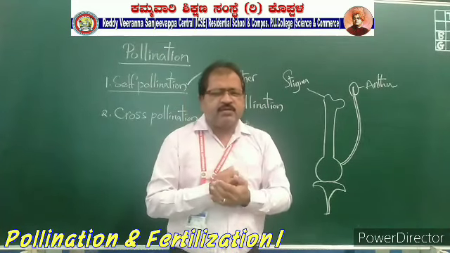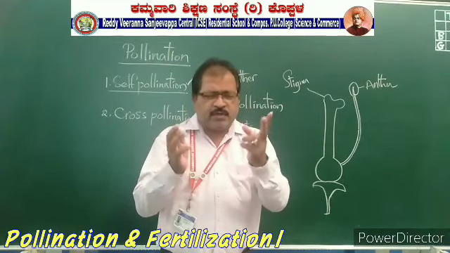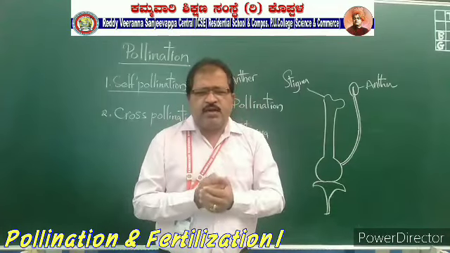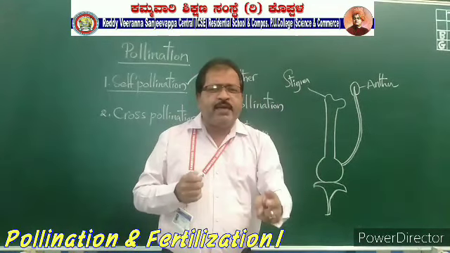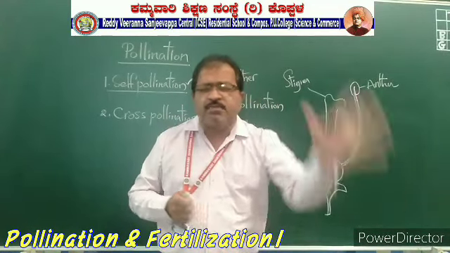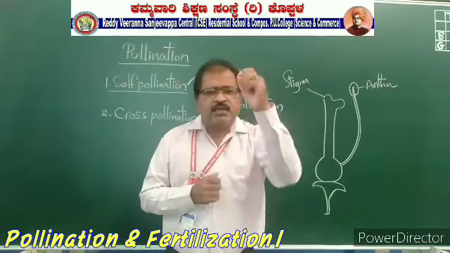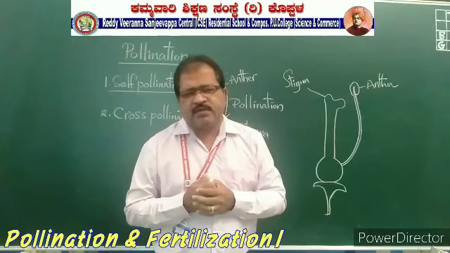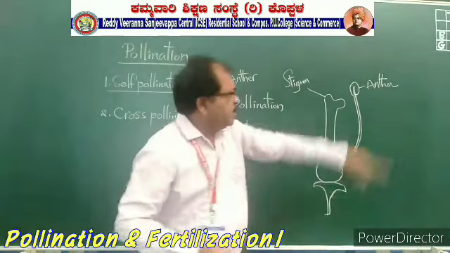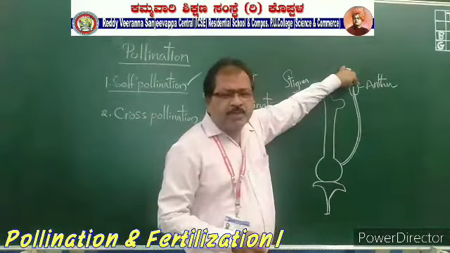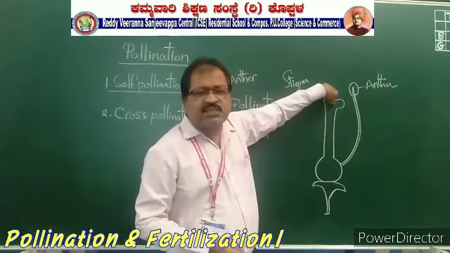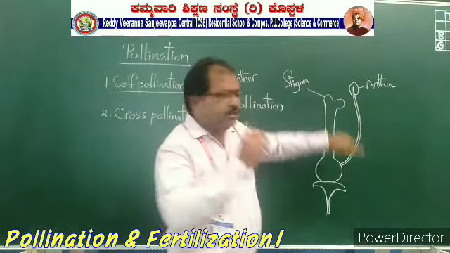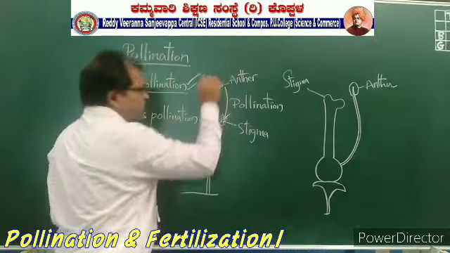So in such a condition, both the sexual parts of that bisexual flower should be matured at the same time. At that time only self-pollination will be possible. Okay. Transferring of pollen grains from anther to stigma of the same flower. This is the one definition for self-pollination.